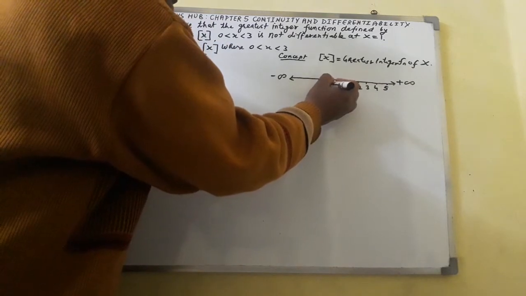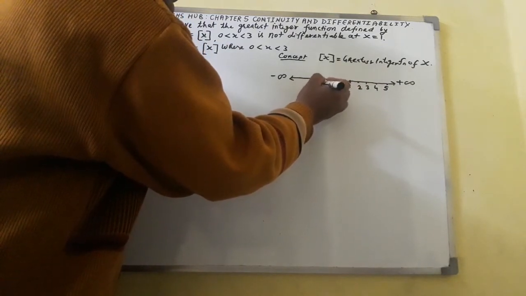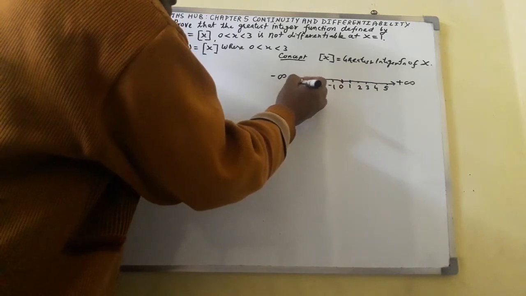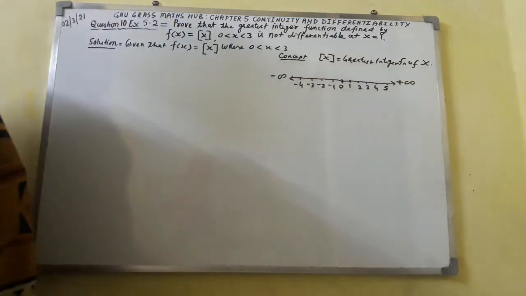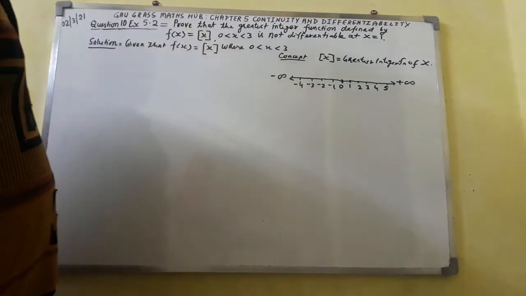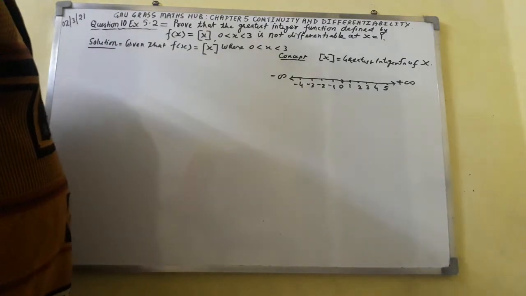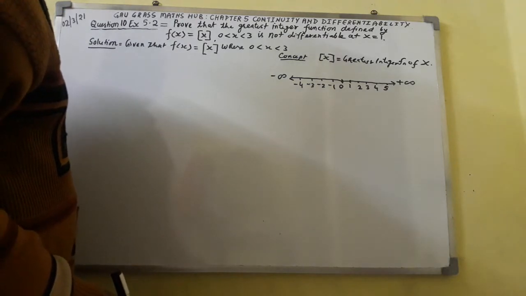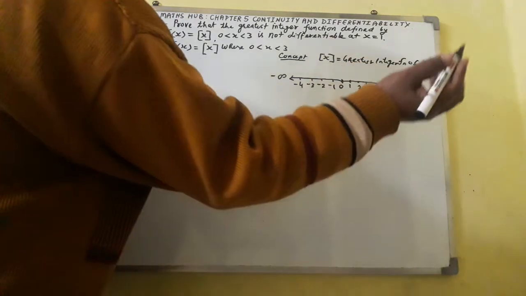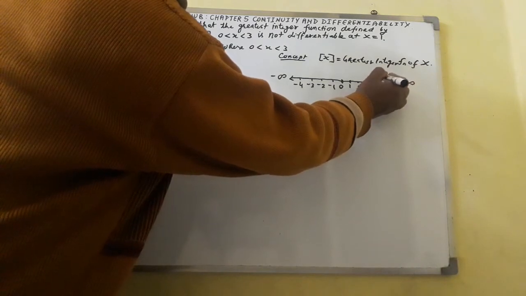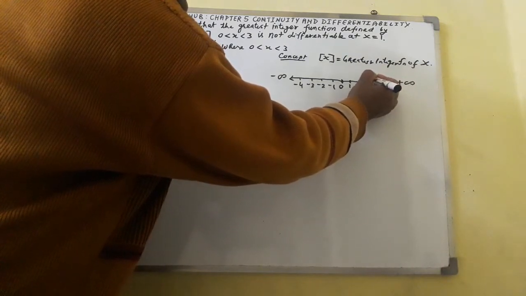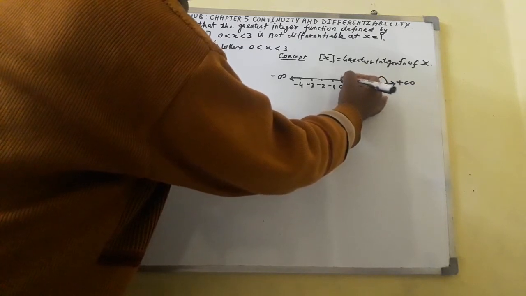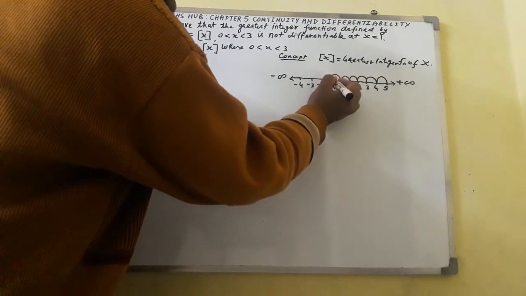Here I shall write minus 1, minus 2, minus 3, minus 4. On the number line I shall show what the greatest integer function is. Make the diagram like this in your notebook.